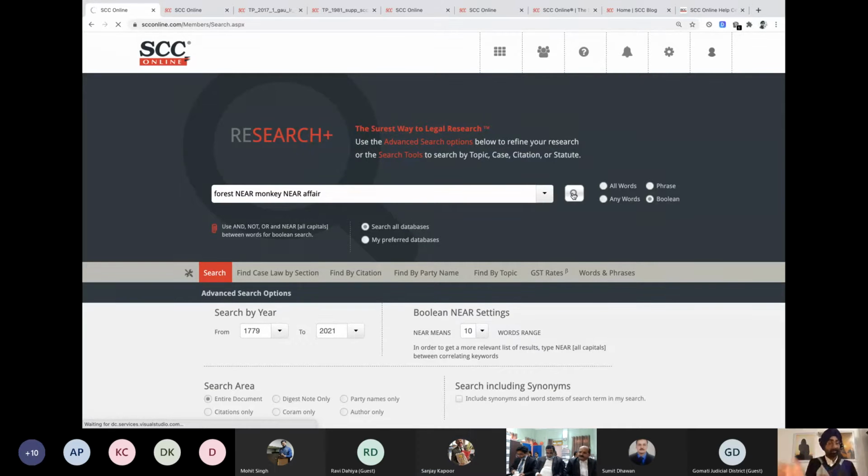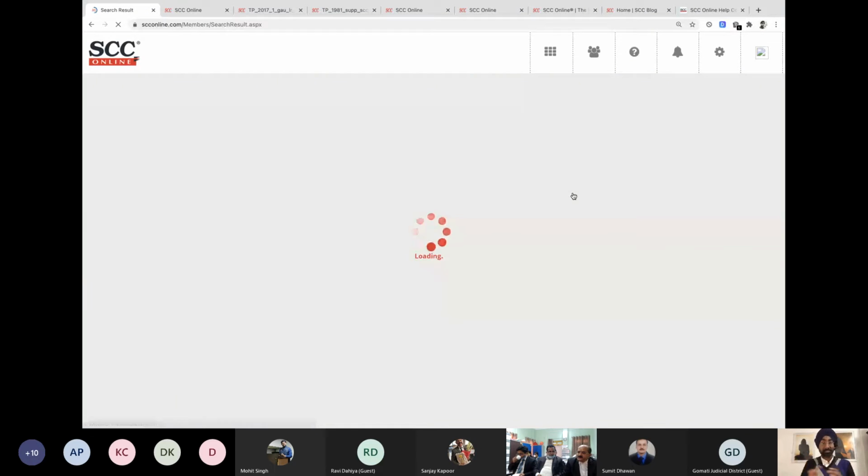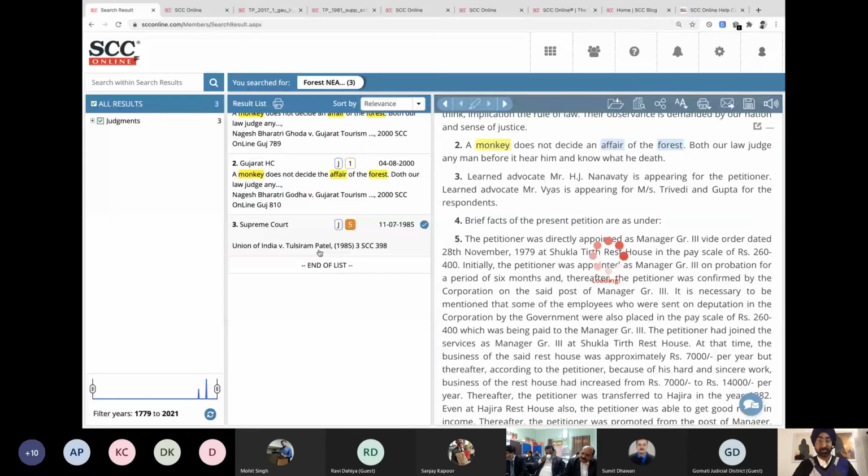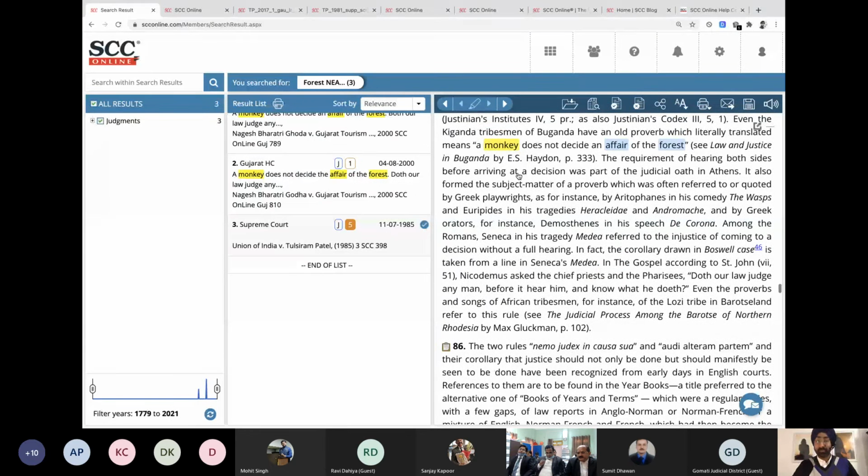You can write any word in the first place or in the second place. It's going to make sure that these three words are coming in one sentence. The order of putting the search is not important. And from the thousands of results, we are now down to only three results. And let's take the Supreme Court, and there we have it.